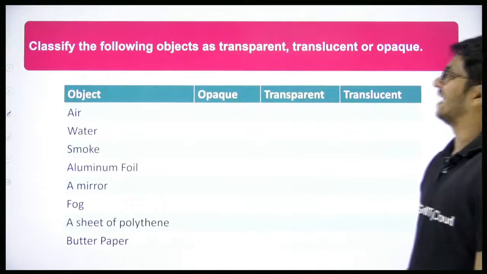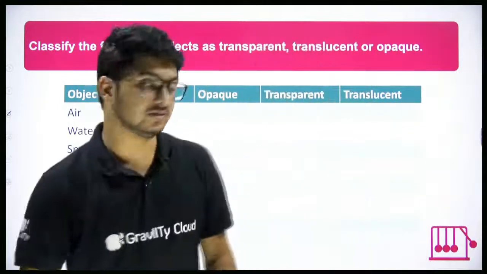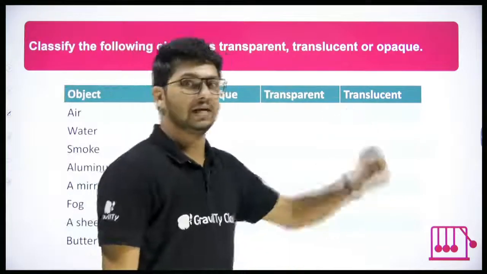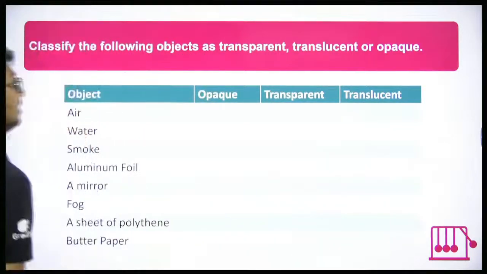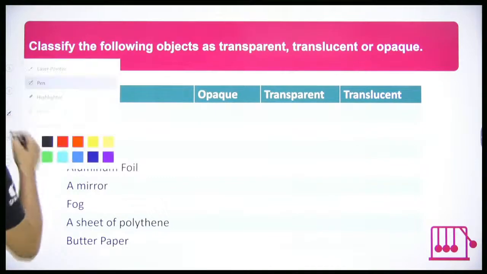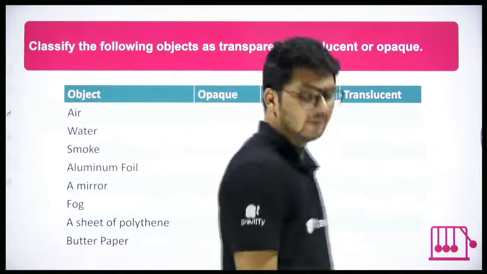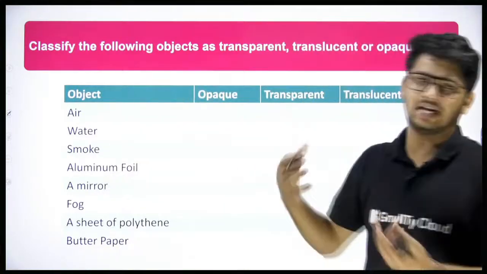Okay, good. Next. Classify the following objects as transparent, translucent, or opaque. Let's just tick it. So first comes air. Is air transparent, translucent, or opaque?